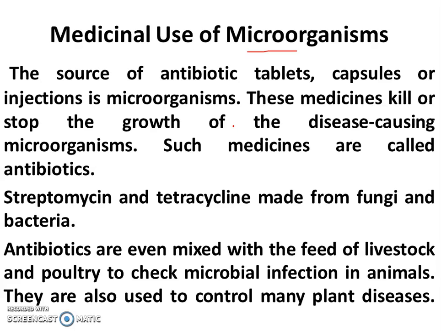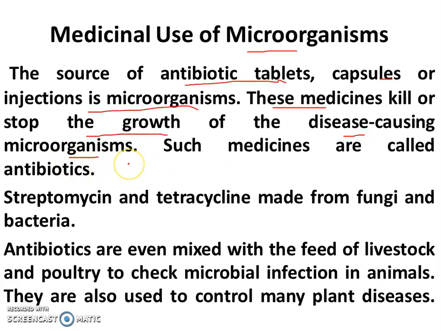The source of antibiotic tablets, capsules and injections is microorganisms. It means antibiotic tablets, capsules and injections are produced with the help of microorganisms. These medicines kill and stop the growth of disease-causing microorganisms.